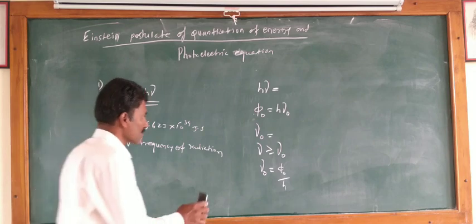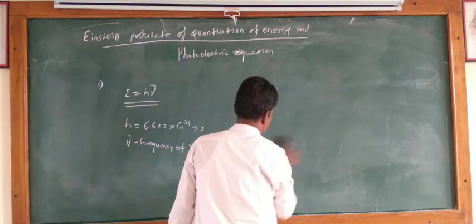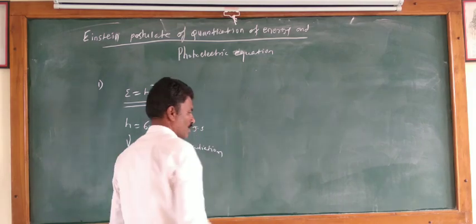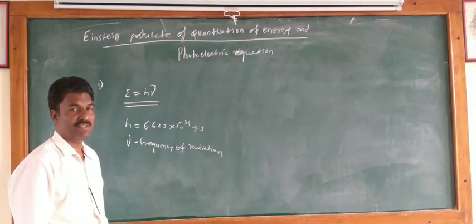The second explanation is that the photoelectric effect is an instantaneous process.